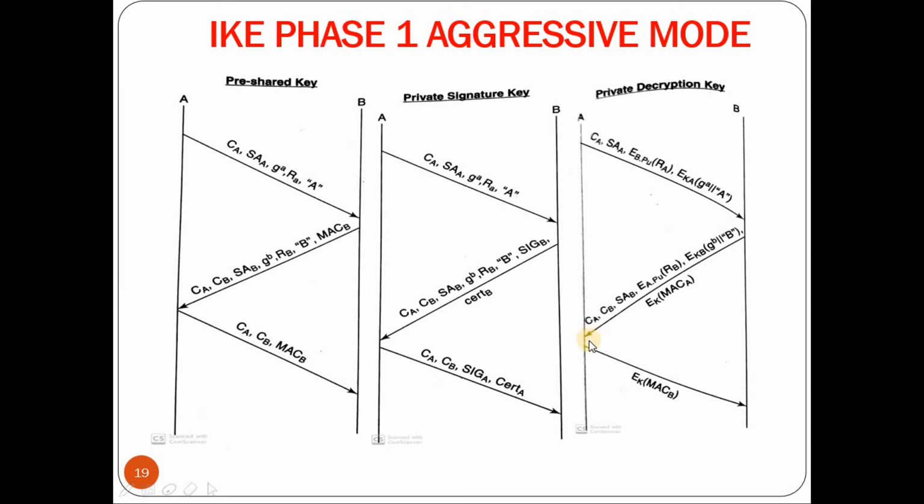Now the obtained value, basically it decrypts this one also using the encryption key to obtain MAC of A. Now the computed MAC of A, if it is equivalent to the received MAC A in the second message, then A has authenticated B. Then in the last message, what A does is it chooses the MAC B that is computed by A and encrypts it using the key K, which is nothing but the encryption key, and that is sent to B. On receiving that, it will decrypt this value. If the MAC B obtained in message 3 is equivalent to the MAC B computed just after receiving message 1, then B will authenticate A.